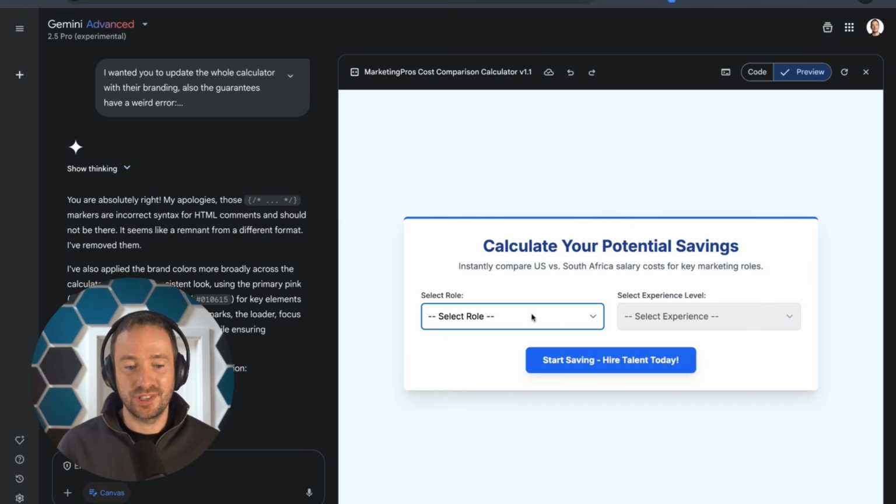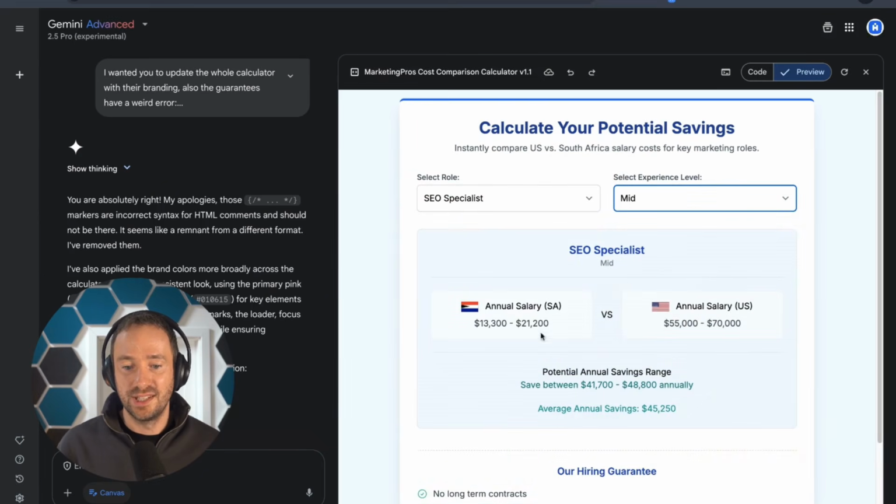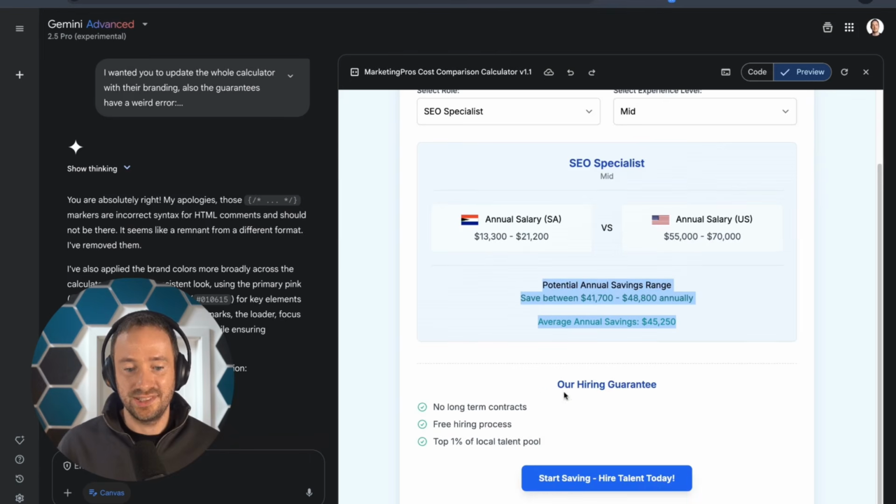So that's the first version I got, right? You could basically select a role based on the data we got. You could select the level of experience. It would give you some kind of comparison: you can save between $41,700 and $48,000 annually on average. And it gave me some design stuff that wasn't perfect.